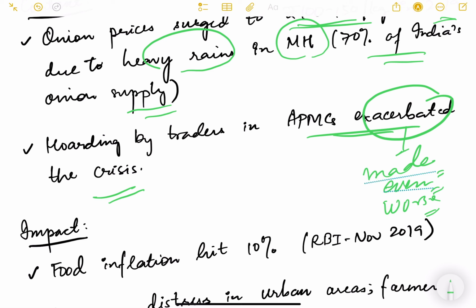What they thought is that the onion supply is very, very less because of rains. The crop has been damaged, and therefore many of these traders hoarded onions in their godowns and released them in very, very small amounts so that they would get higher prices. So this was the context.